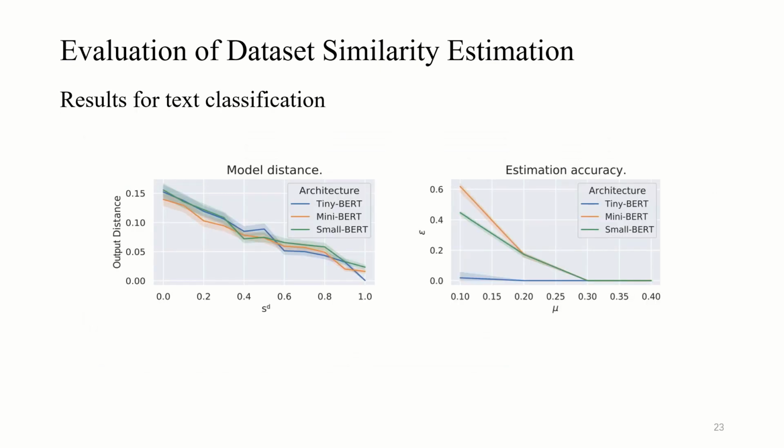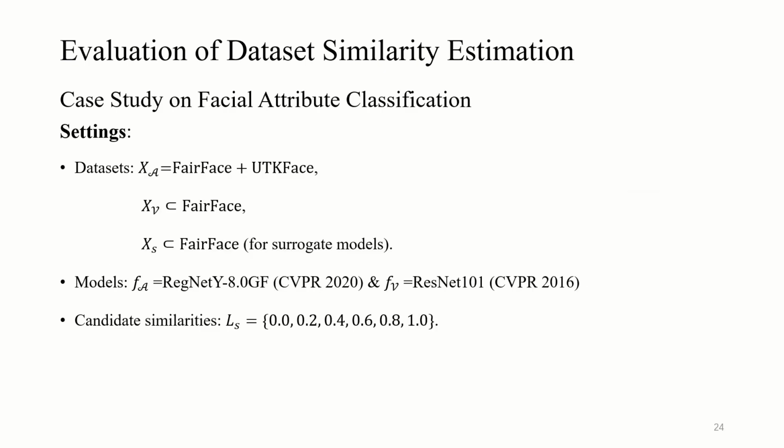Our method can also be applied to text classification. We repeat the experiments on a text classification dataset and a BERT-based model, and obtain similar results. We also conduct a case study using a facial attribute dataset. In this case study, the 2 datasets are disjoint and are of a similar distribution. We unify the labels from the 2 datasets and use 2 recent model architectures of state-of-the-art performance.